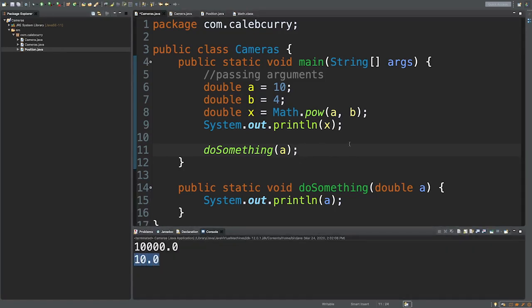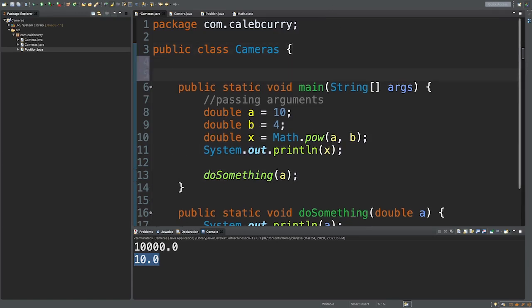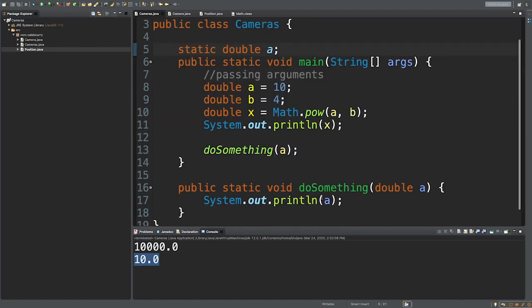We could run this and you can see we get the value 10. But here's a question: what if we have a field with that name? A field being a variable defined at this level, the class level, and we make this a double and call it a. Inside of this method, when we say print a, what is it talking about? Well, let's say we assign the value 50 to that, we still get the output 10. So it's obviously referring to the parameter, and when we pass in a, it's getting the value from this variable right here.